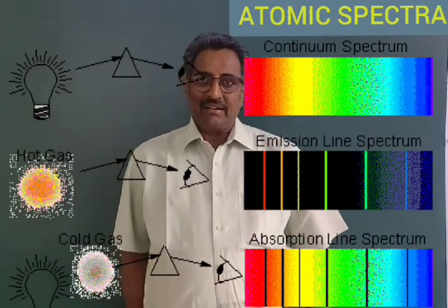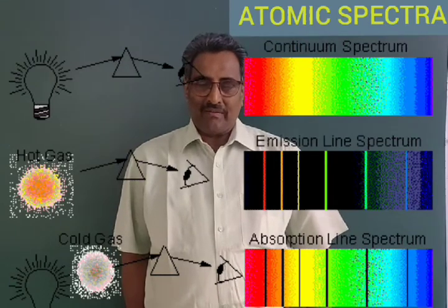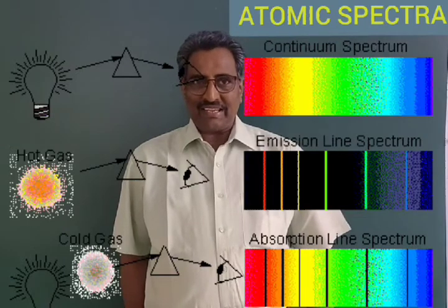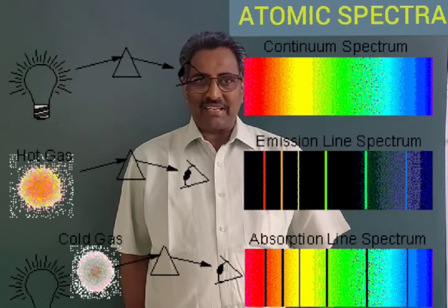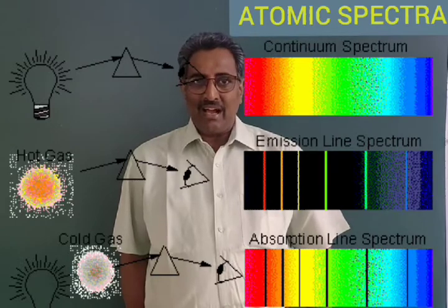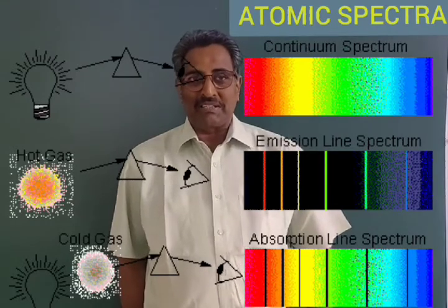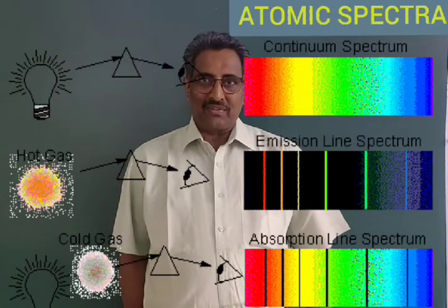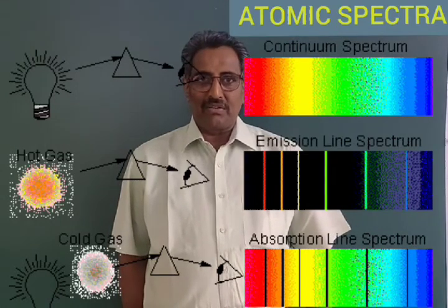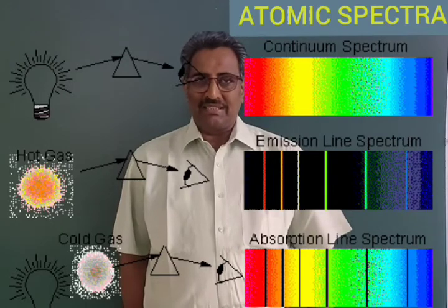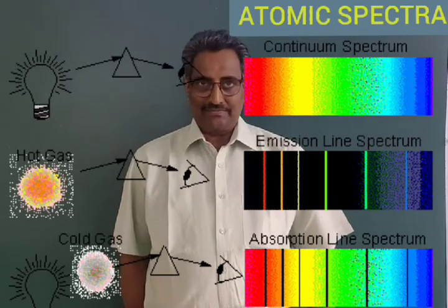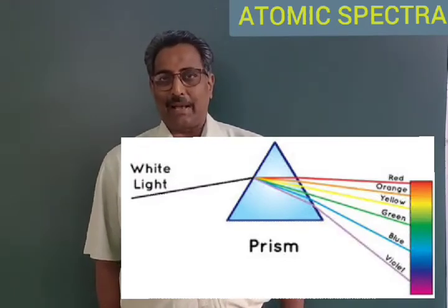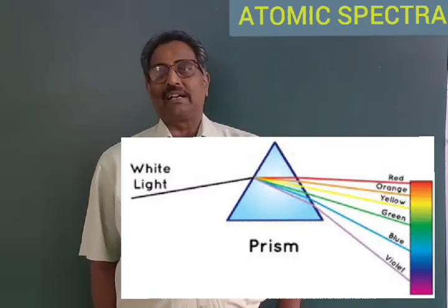It contains all the radiations from violet to red in the visible region. If a beam of these radiations is observed or analyzed through the prism, we get all the colors in the rainbow, that is from violet to red. Violet, indigo, blue, green, yellow, orange and red colors can be obtained. So, hot solids like incandescent lamps give the continuous spectrum.